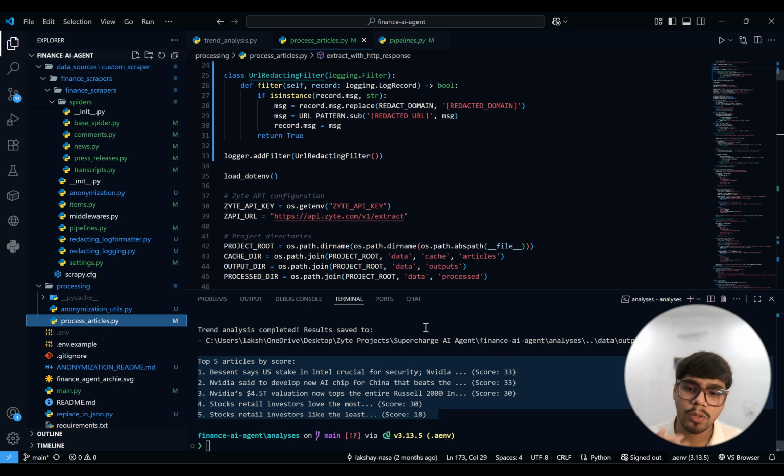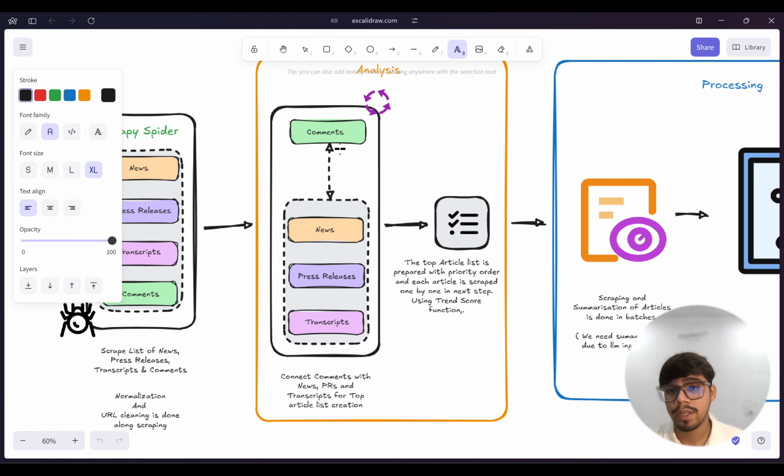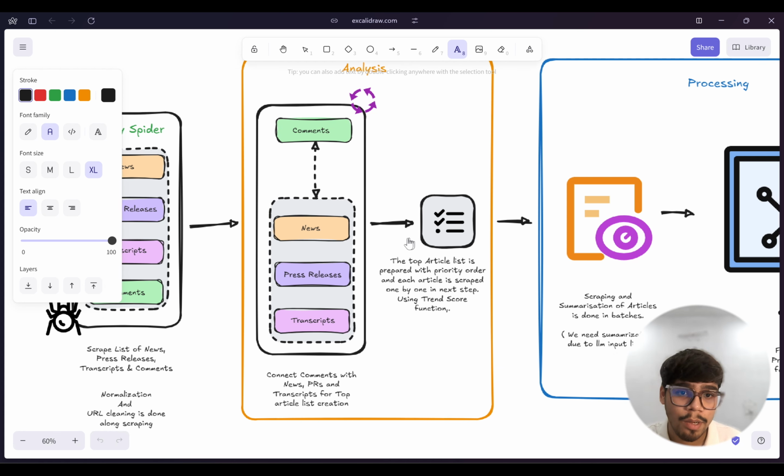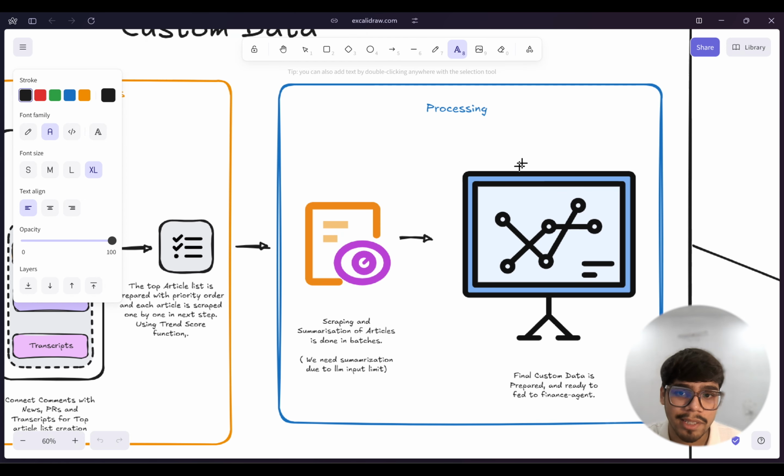Let's consider this. To process these articles, let me walk you through this. Once we have this trending list, which we got based on some point system, comparing these IDs, we feed this list to the processing folder. We can call it a folder. In this we do two tasks. One is the scraping. We scrape those top articles. I have set a range of 10 articles, so the top 10 articles I will be scraping.